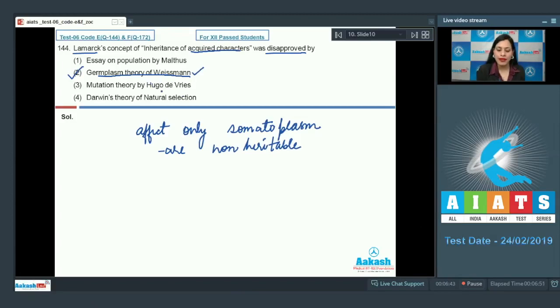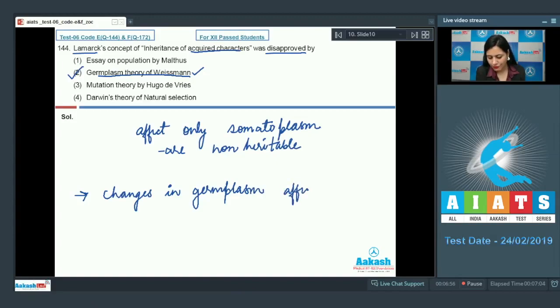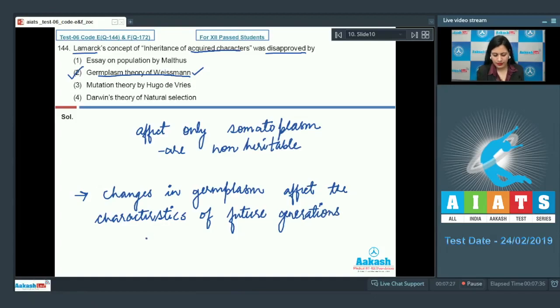According to theory of germplasm, changes in germplasm affect the characteristics of future generations as they are heritable. Let's discuss rest of the options.